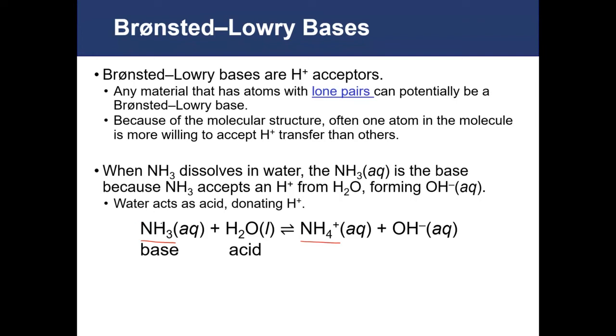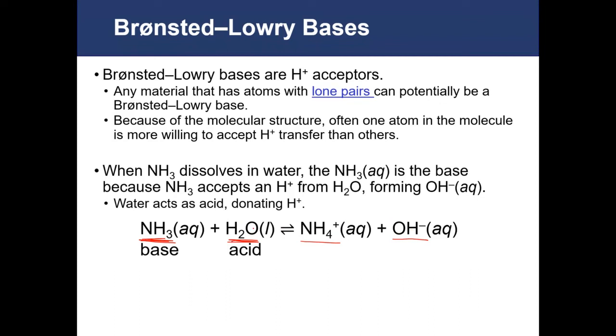So we can tell that this nitrogen picked up an extra proton, and so that tells us that on the reactant side, it was acting as a base. Water, here, H2O, gave up a proton to become the hydroxide ion, OH-. So essentially, this oxygen used to be bound to 2 hydrogens, and now it's bound to 1. Because it went down in the number of hydrogens that it has, we know that it acted as the acid.